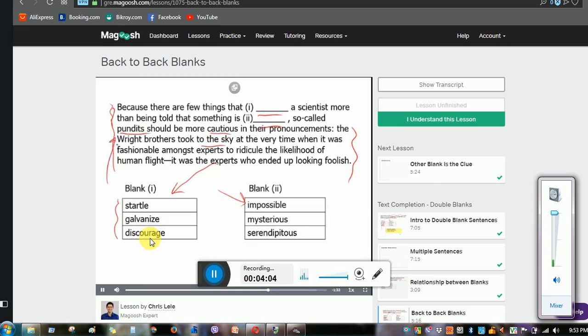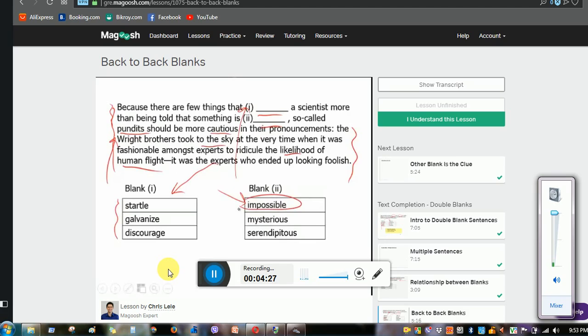In the case of the Wright brothers, these pundits or these experts were saying, oh, you can't fly. But they're saying this at the time the Wright brothers were actually able to fly. And so we go back to these first blanks, and therefore to scientists, there are few things that really motivate them than being told that something is what? Well, they're saying ridicule the likelihood of human flight. Being told something is impossible. You can't do it. Therefore, that doesn't startle them. Startle's kind of shocked. If you're suddenly walking across the road at night and headlights come on, you freeze, you're startled. Ah, what's that? It has nothing to do with being motivated. Discouraged is the opposite of motivated, and that leaves us with this word galvanize.